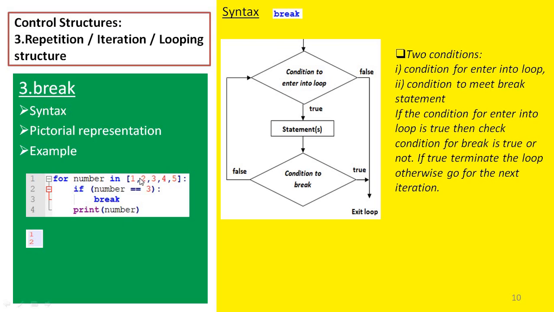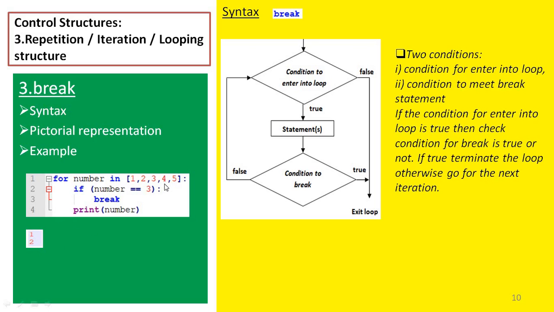Then the next element in the list is 2. It is assigned to the variable number. Again we enter into the loop. Now we check 2 is equal to 3 or not. It is false, so we don't call the break statement and we print the number. 2 is printed here. Then the third element in the sequence is 3, which is assigned to the number variable. Again we enter into the loop. Now we check 3 is equal to 3 or not. The condition is true, so we call the break statement. Once the break statement is called, we terminate the execution of the loop immediately and we come out of the loop.